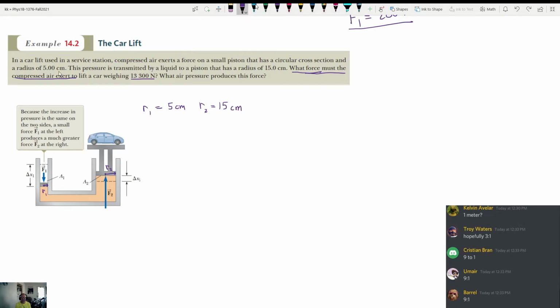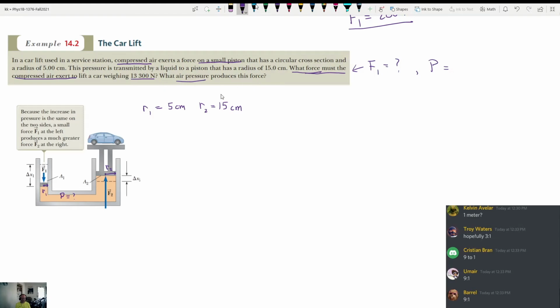Alright. It says, compressed air exerts a force on a small piston. So, the answer to this part, what force must the compressed air... This is F1 in our picture. That's what they're asking for, is F1. Okay. And then the question is, what air pressure produces this force? So we want to find the force F1, and we want to find the pressure inside of this area. The whole pressure in here is what we want to find. The way that these things are asked sometimes is super confusing. What air pressure produces this force?